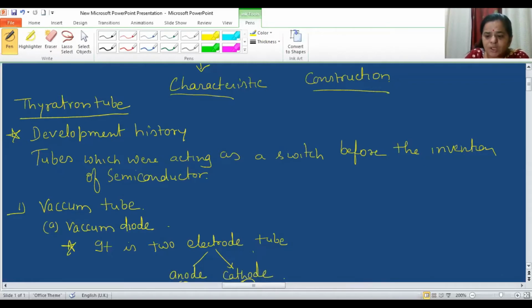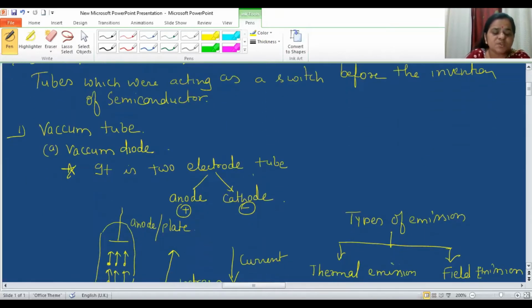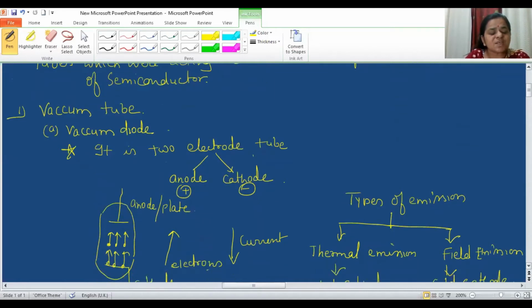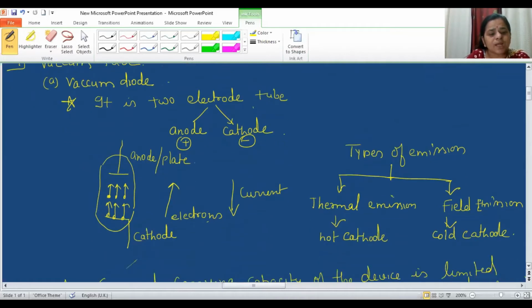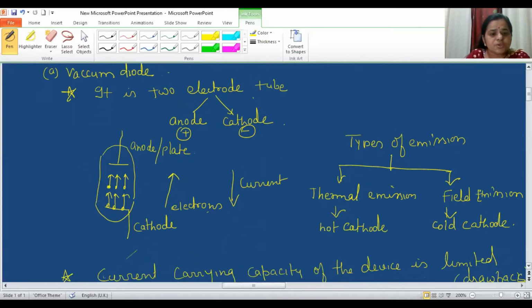Talking about the development history of vacuum tubes, the first invention was the vacuum tube, and the first device to come into existence was the vacuum diode. As a diode means 2 electrodes, there were 2 electrodes in that device: one is the anode, another is the cathode. Anode is at positive potential and cathode is at negative potential, and inside a glass tube there were these 2 electrodes, anode and cathode.